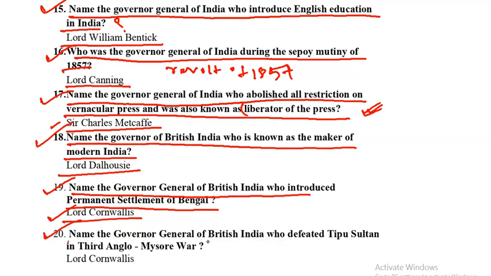Okay, name the Governor General of British India who defeated Tipu Sultan in the Third Anglo-Mysore War. It is Lord Cornwallis. So he defeated Tipu Sultan.